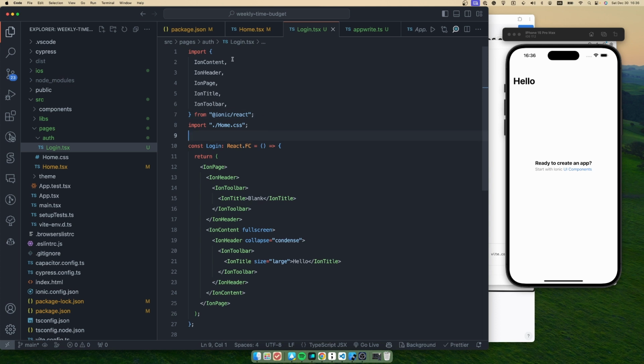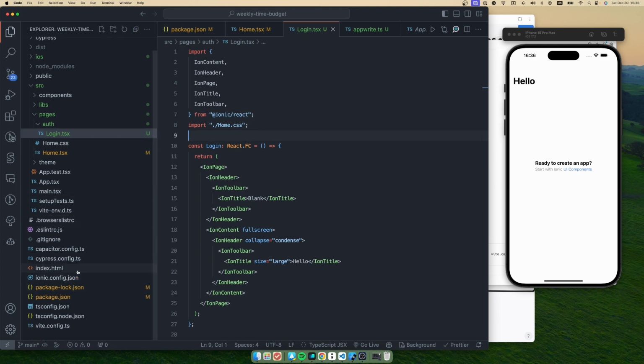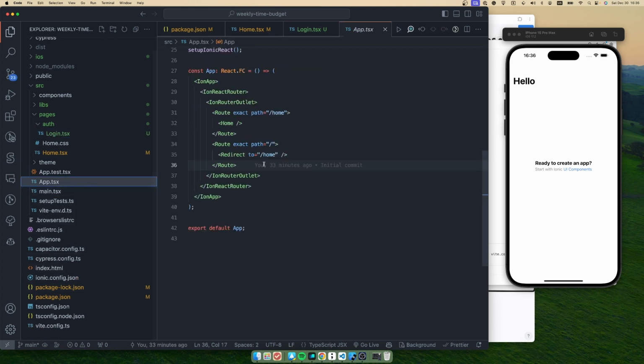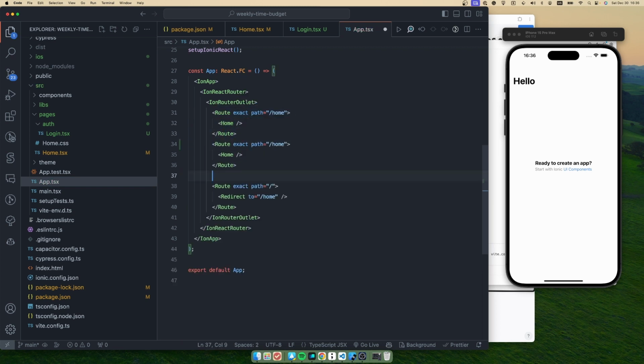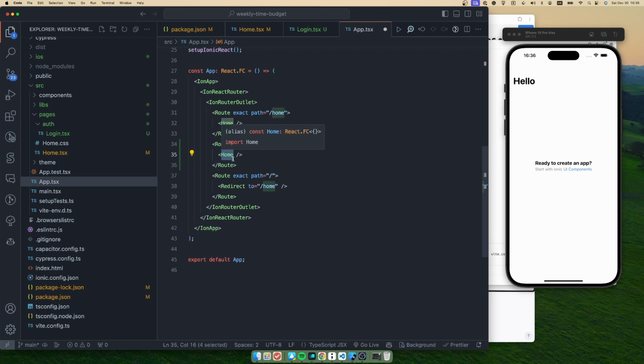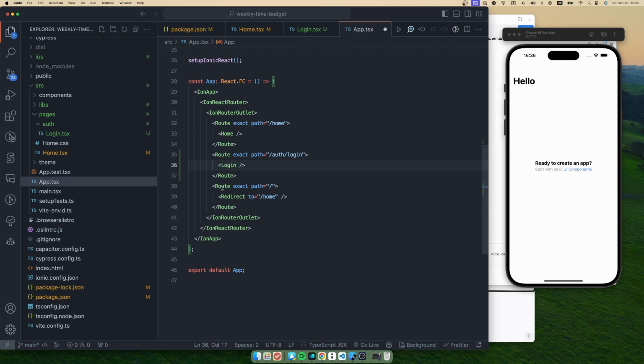Okay, let's save that, and let's turn back to app.tsx to add a new route for that new login page. We're gonna copy that, and the path will be auth login, and here we are gonna use our new login page component.